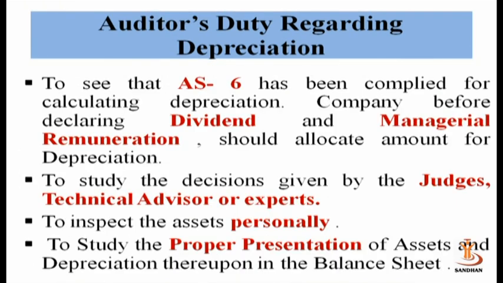He has to see that Accounting Standard 6 has been complied with for calculating depreciation. Before declaring dividend and managerial remuneration, the company must have provided an amount for depreciation. The expert's technical advice in case of calculating depreciation, in case of useful life, is also to be seen by the auditor.